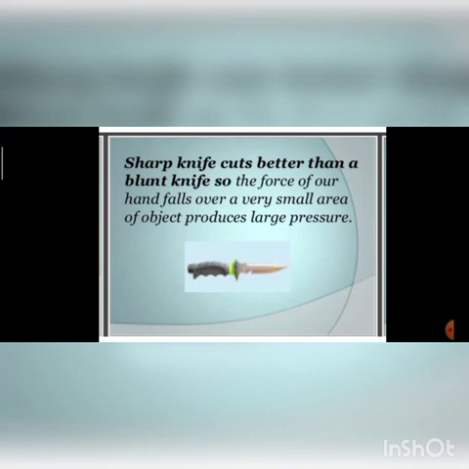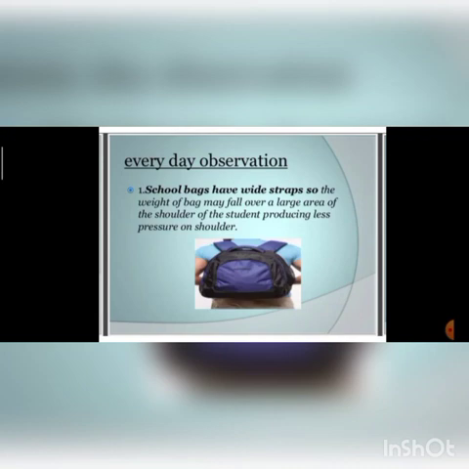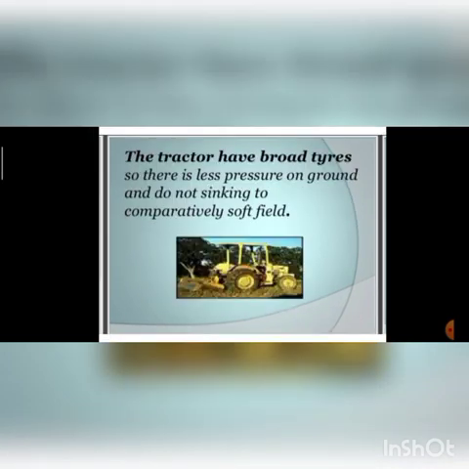Like knives, in the case of knives we need more pressure to cut the vegetable easily, so here we will use less area. Similarly, tractors have broader tires because their weight is very high. So when they are moving on the ground, they have to produce less pressure on the ground.